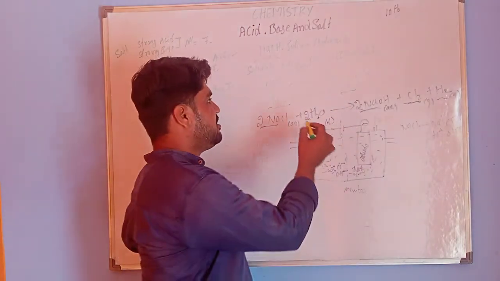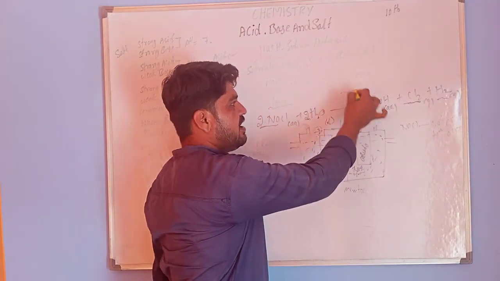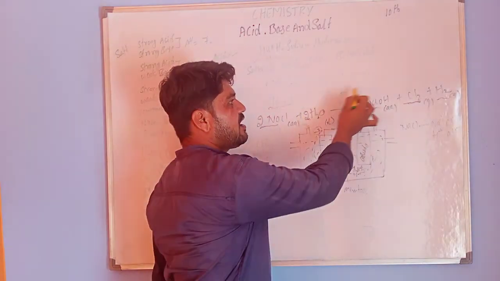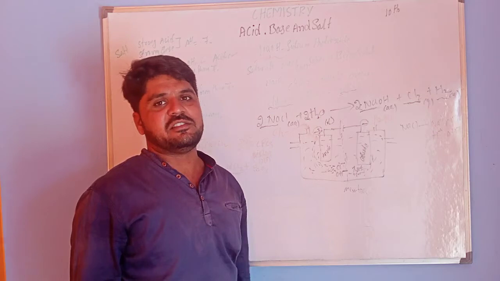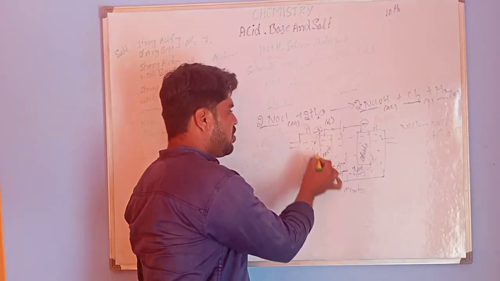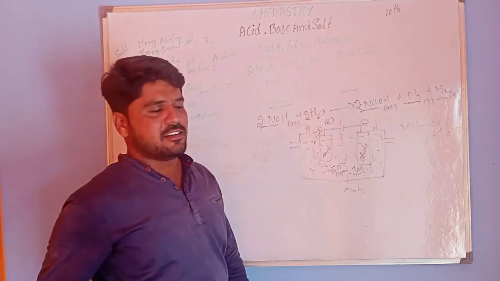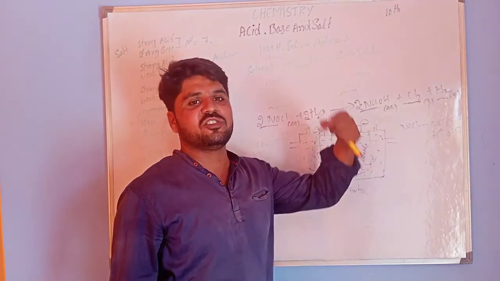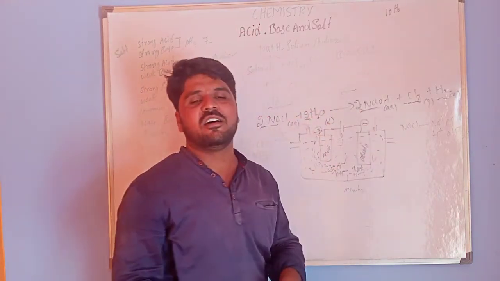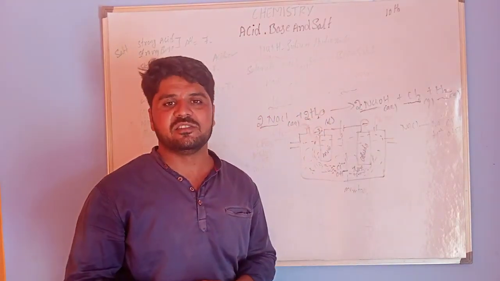That's why we call this the chloroalkali process: chloro from chlorine, alkali from NaOH. At the anode chlorine gas is liberated, at the cathode hydrogen gas is liberated. Both have many applications.